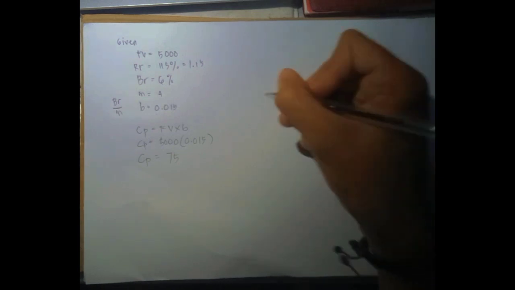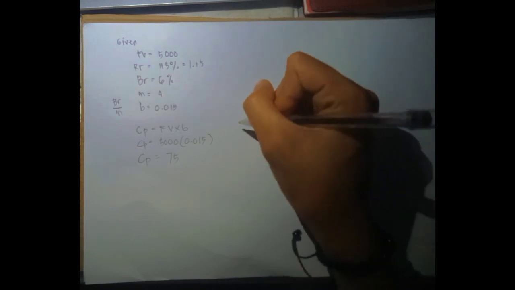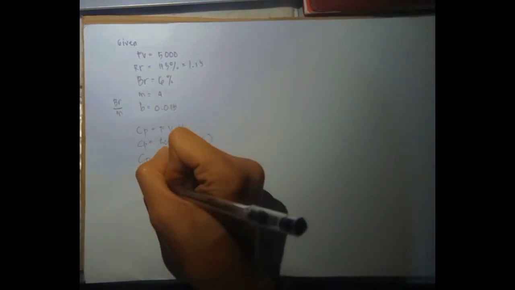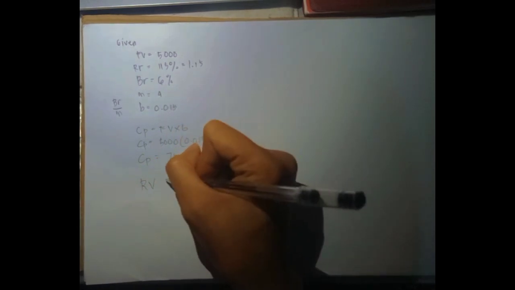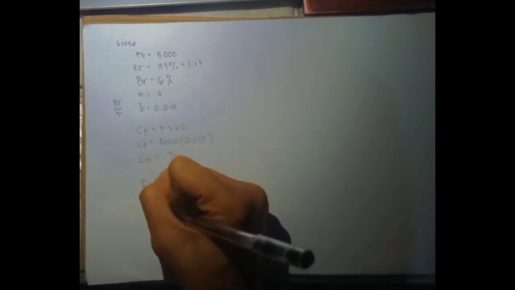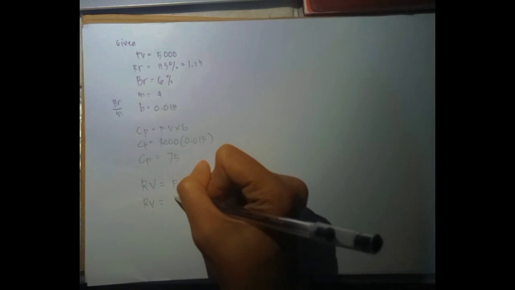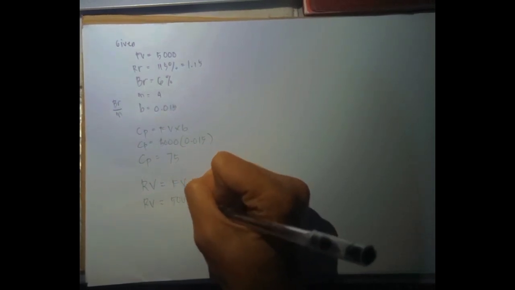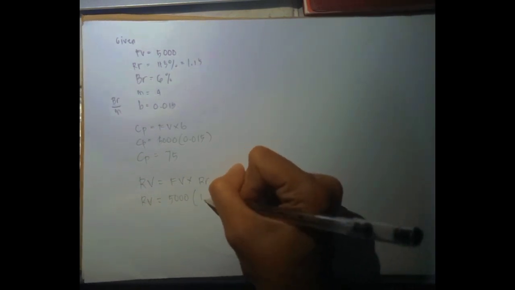Next, hanapin naman natin yung ating RV o yung ating redemption value of the bond. So, yung formulang gagamitin natin is RV is equal to FB times RR. Yung FB natin is 5,000 times RR o yung ating redemption rate, which is 1.15.